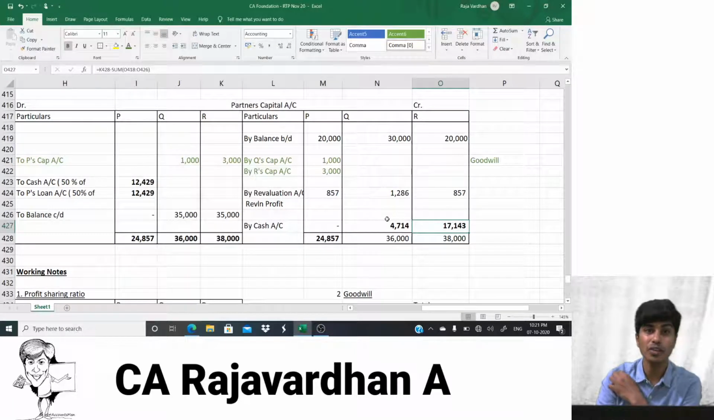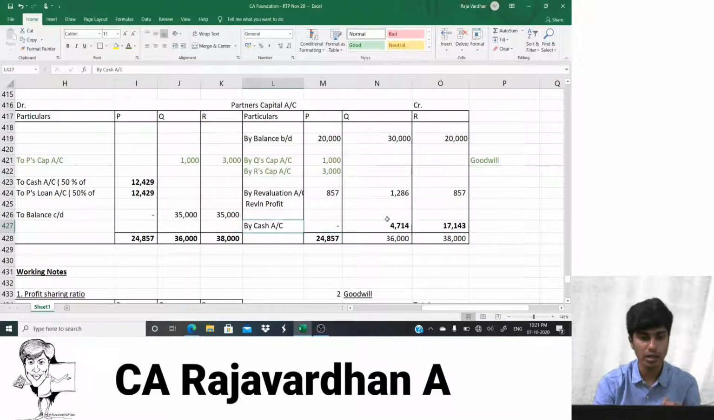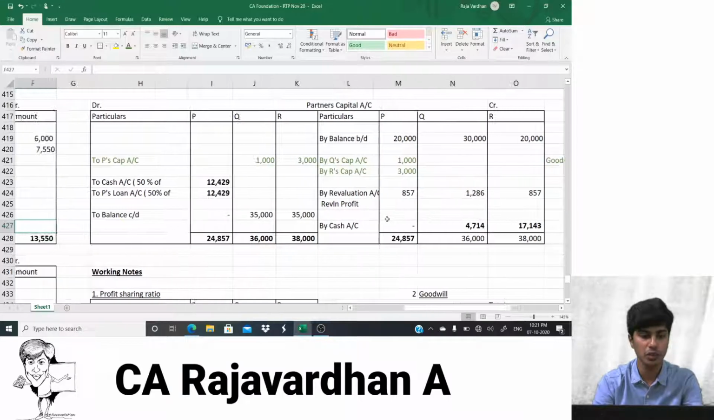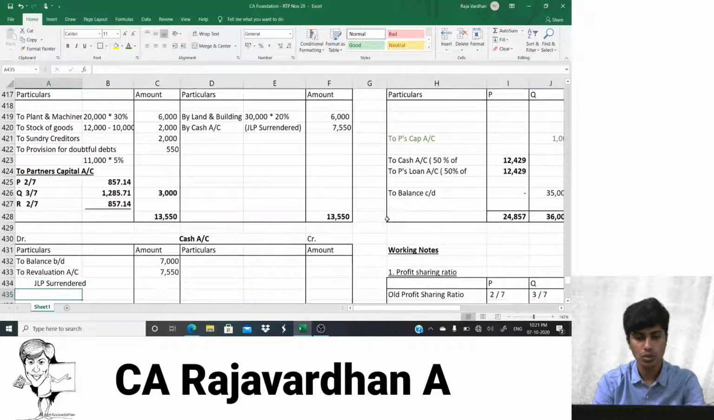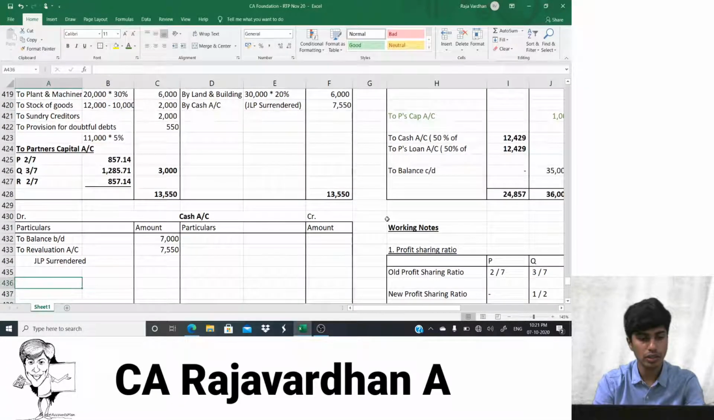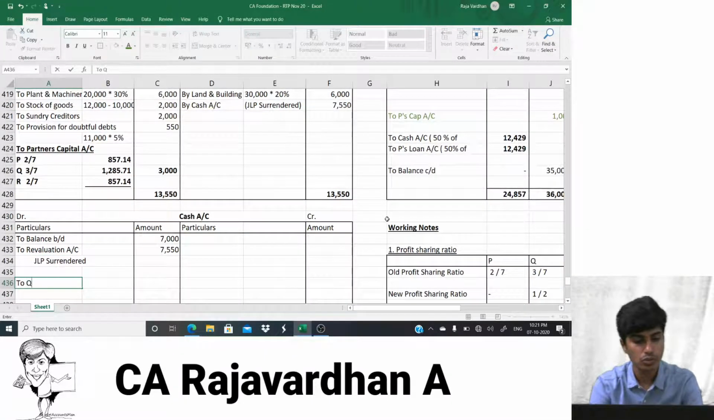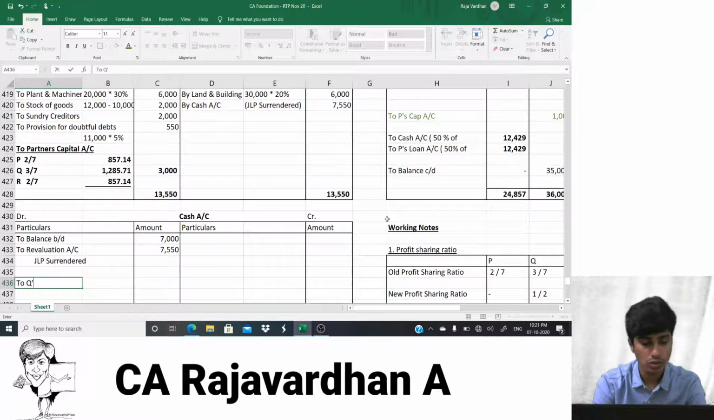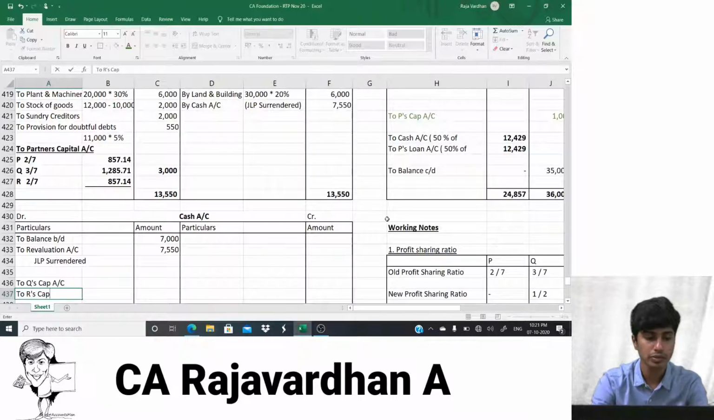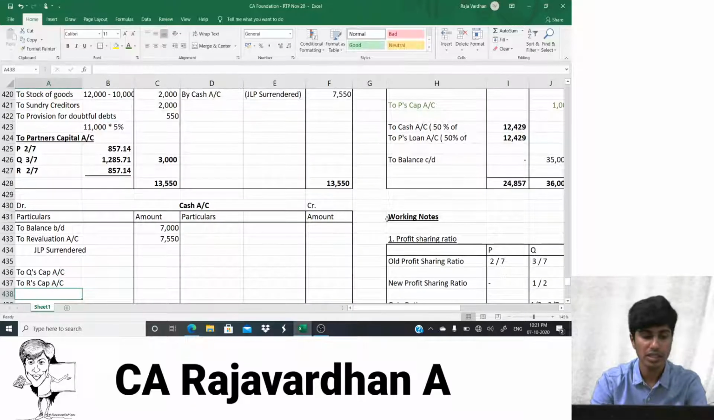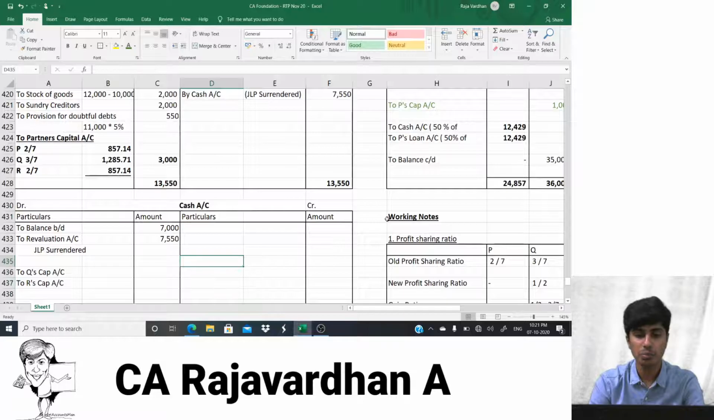So in the cash account I would have to write 2Q and 2R. Come on, let us write this. Same with cash account here also. So let's write 2Q and 2R. Q's capital account, R's capital account, because they both are bringing in cash.